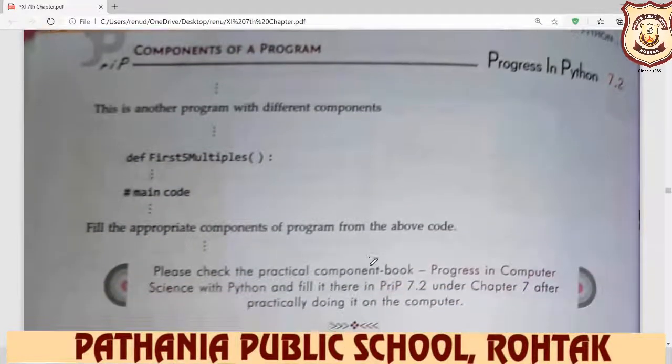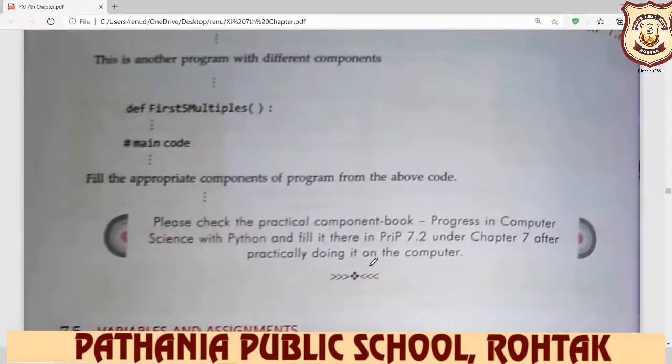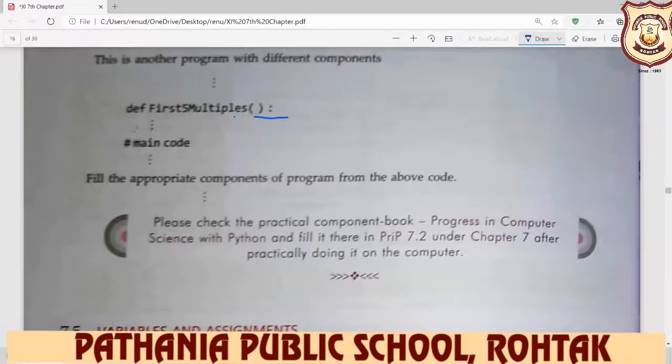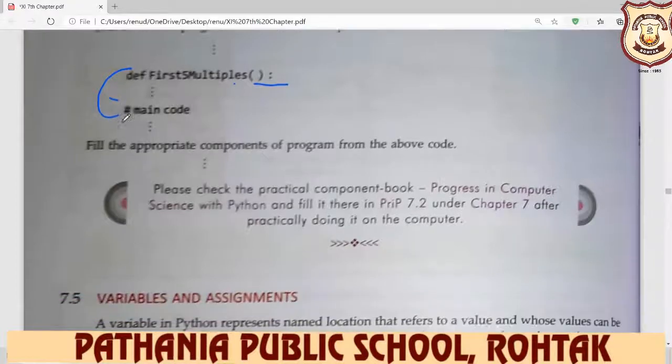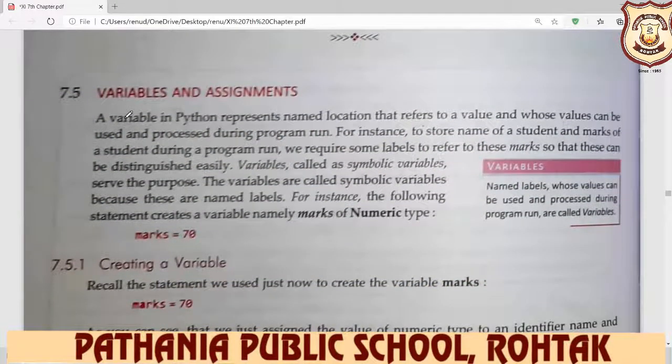Components of a program. One program is given here, and they ask to identify the components. So we know that these are the function, and here you write the statement, and this complete part is your blocks and indentation. We have already discussed this above. Now, a very important part of Python programming language: every programming language, C, C++, Java, or Python, has variables. Variable is very important, but listen carefully, understand this point.